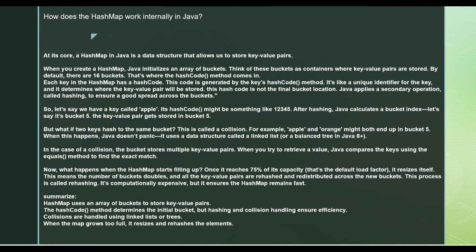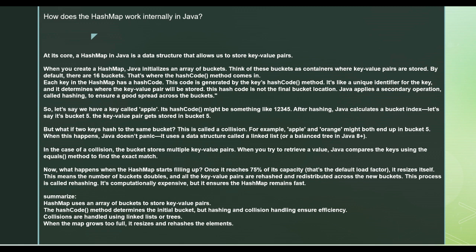As I mentioned, there can be multiple collisions happening for a key. When you're trying to put an element inside a HashMap, in a similar way it will try to retrieve it. First it will check the hash code of that key.